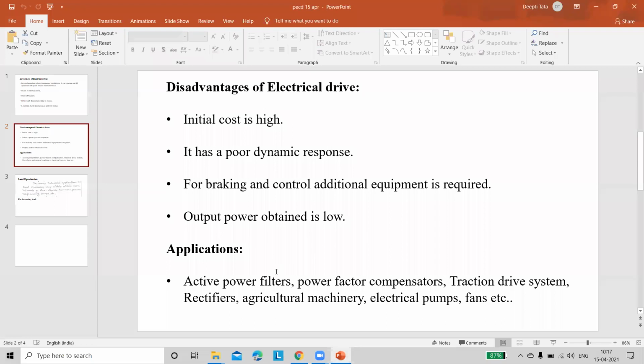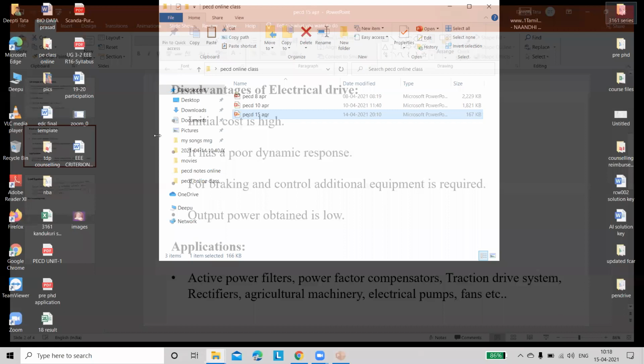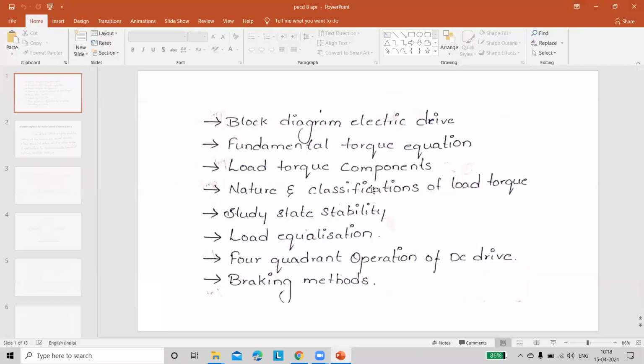And the next one is applications. That means the fields in which you can prefer these drives. Just see, a number of applications are written here, like traction drive systems, rectifiers, agriculture machineries, electrical pumps, active power filters, power factor compensators, fans, etc. I am writing only a small number here, but in practice, in a lot of practical applications, you can apply these electrical drives. And come to our topic, that is drives.